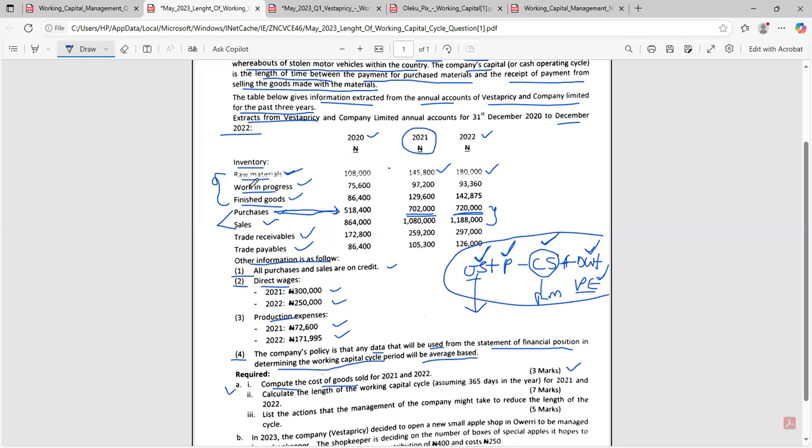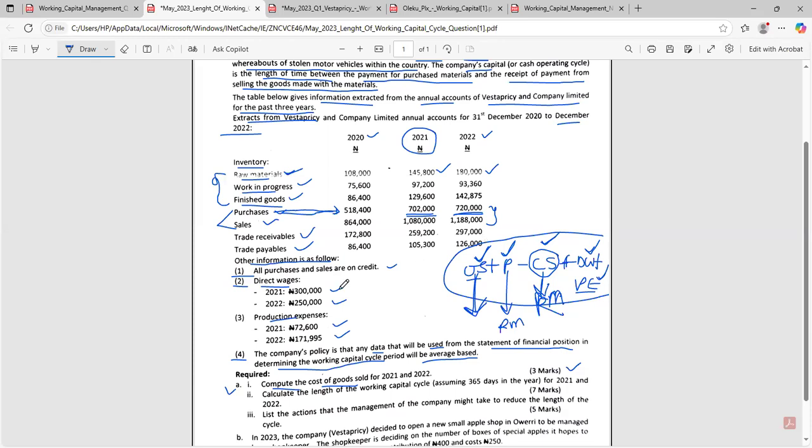Now, in this question, this is a manufacturing question. We have done opening stock of raw material, purchases of raw material, and closing stock of raw material. We need to move to direct wages and production expenses if you have them in the question. If you don't have them in the question, please move directly to work in progress, because after your goods pass through raw material, they will enter work in progress. Then after work in progress, they will enter finished goods. So follow the trend from raw material to work in progress, from work in progress to finished goods.